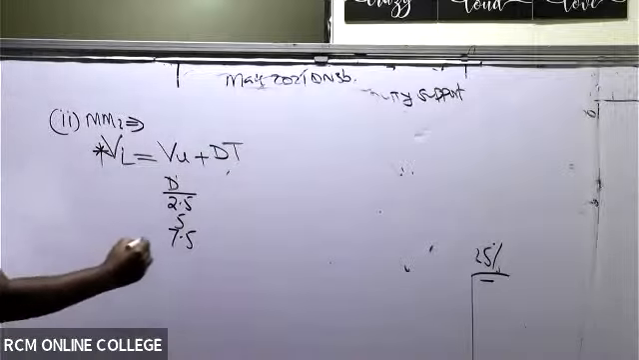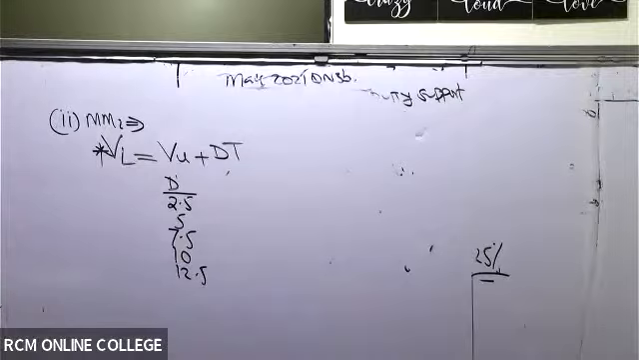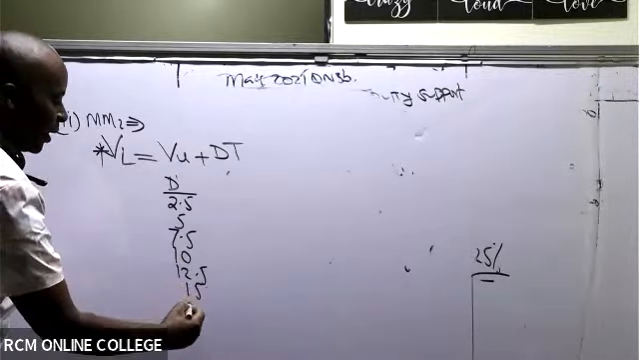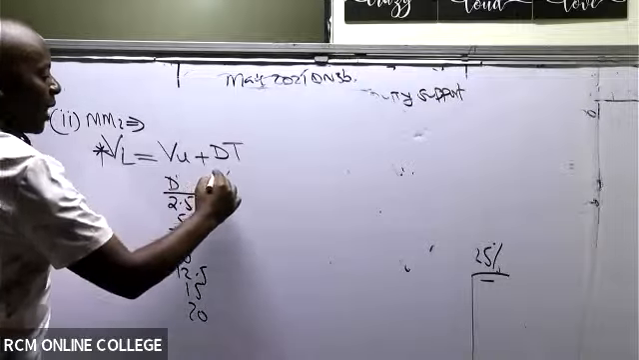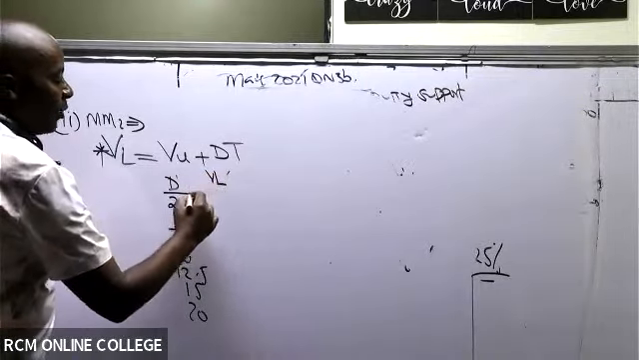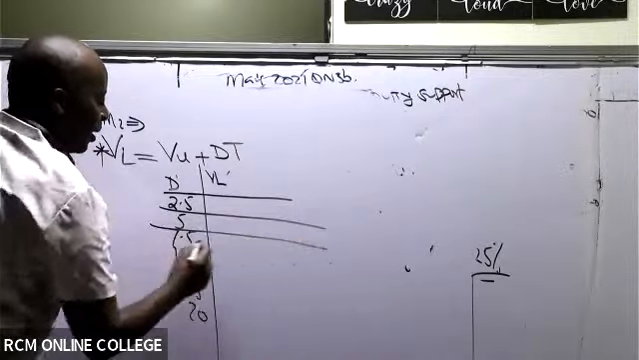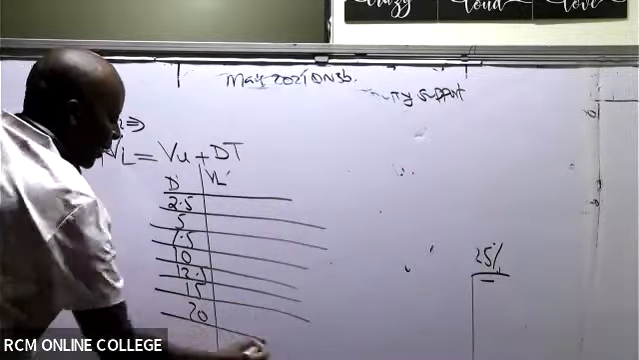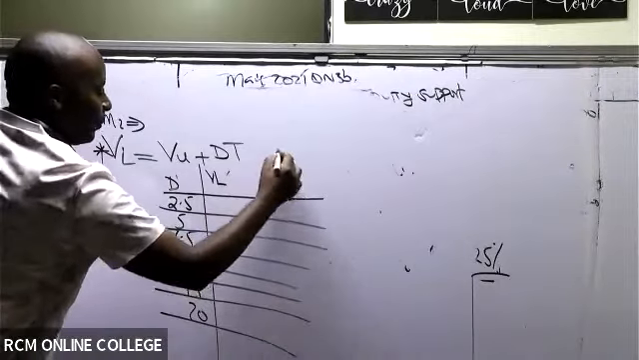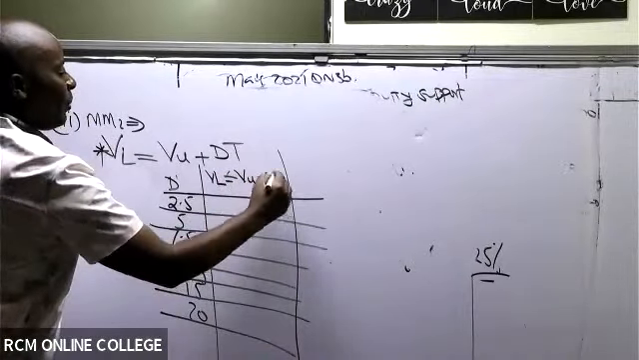Then we have 10, 12.5, then we have 15 and 20. So for each of these debt levels, I must get VL. And we know the formula, that VL equals VU plus DT.